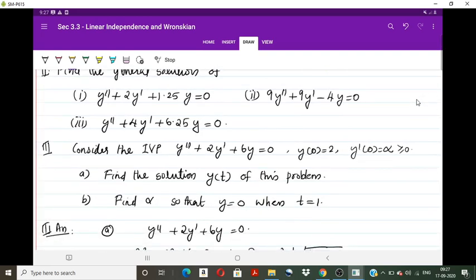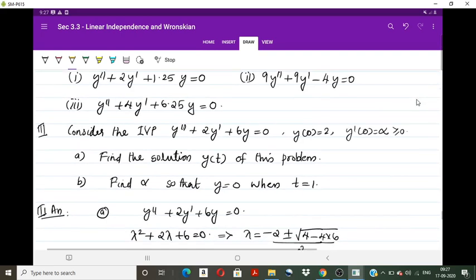Now the last one: consider the IVP y double dash plus 2y dash plus 6y equal to 0, y of 0 is 2, y dash of 0 equal to alpha, where alpha is greater than or equal to 0. The first problem is to find the solution y of t of this problem, and B, find alpha so that y is equal to 0 when t equal to 1. So first of all we have to solve the IVP.